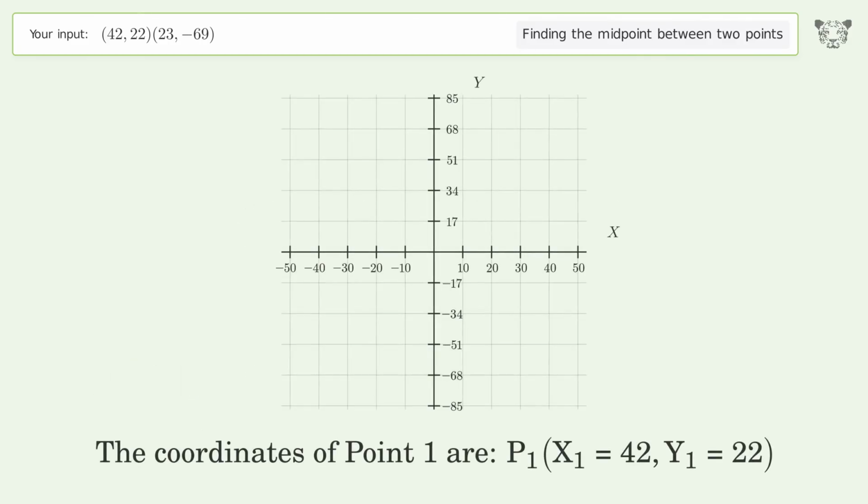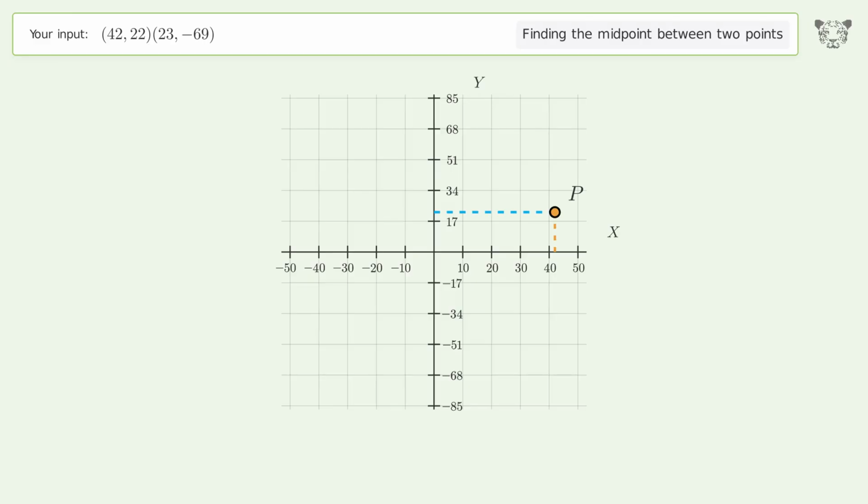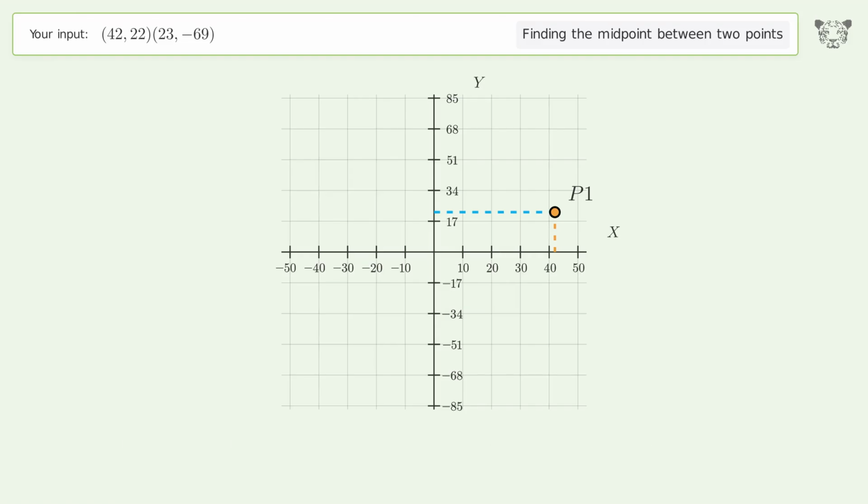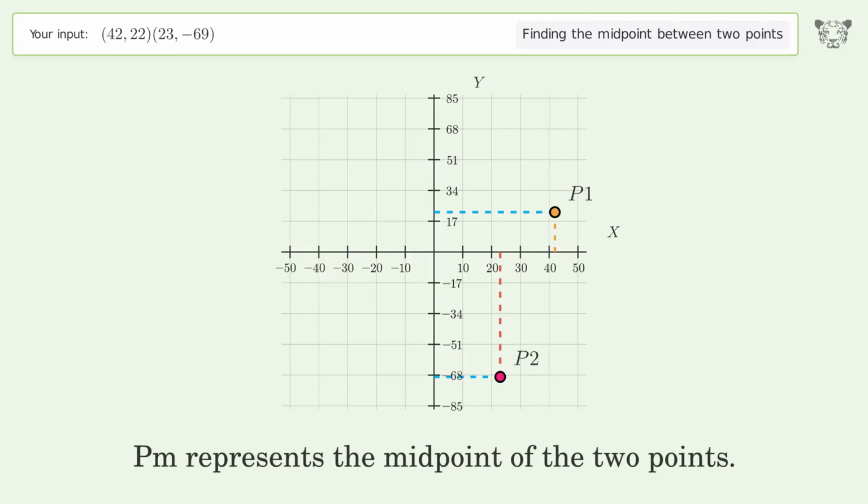The coordinates of point 1 are, x1 equals 42, y1 equals 22. The coordinates of point 2 are, x2 equals 23, y2 equals negative 69. PM represents the midpoint of the 2 points.